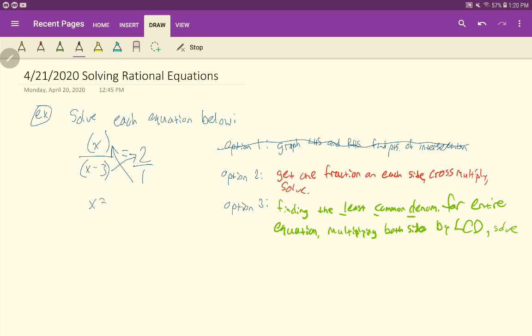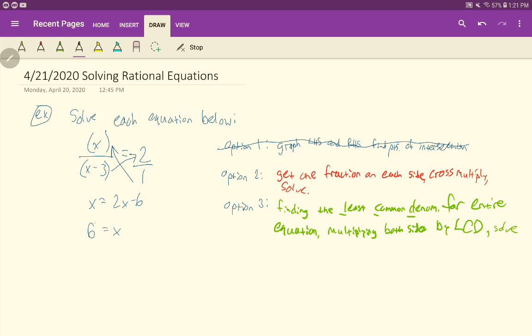So this just becomes x, and then 2 times the x minus 3 becomes 2x minus 6, and you can just solve here. I'll add the 6 over and subtract the x over. So it gets 6 equals x. Just like that, x is 6.